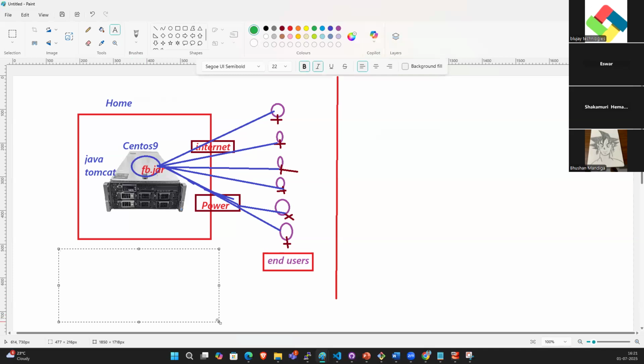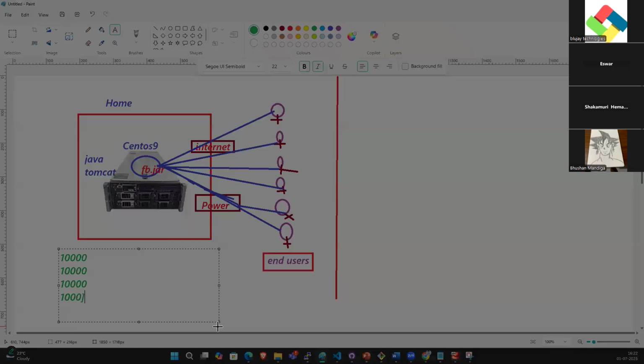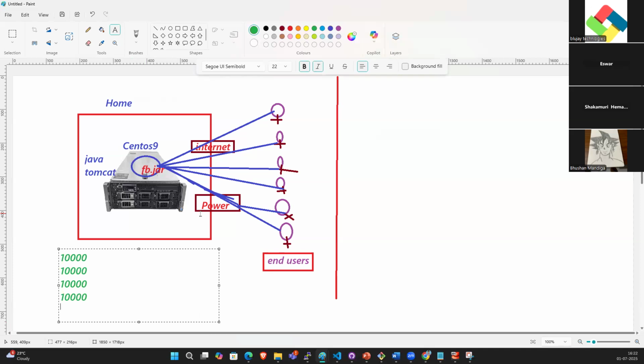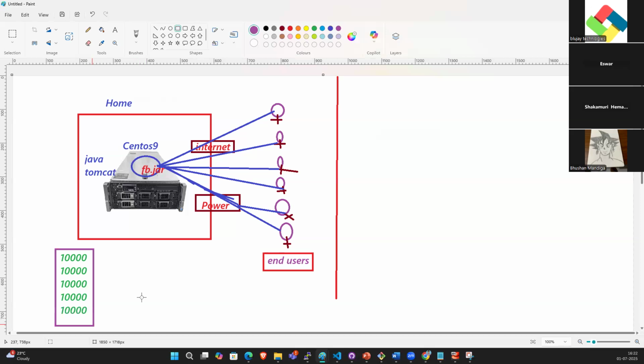Something like 10,000 people are accessing every day and signing up for their accounts, because the UI and everything looks good. The site is also famous and the application is user friendly, so the people are accessing it.